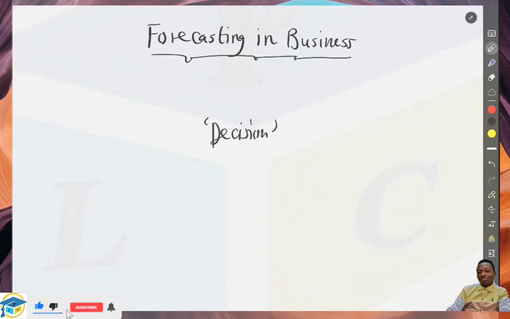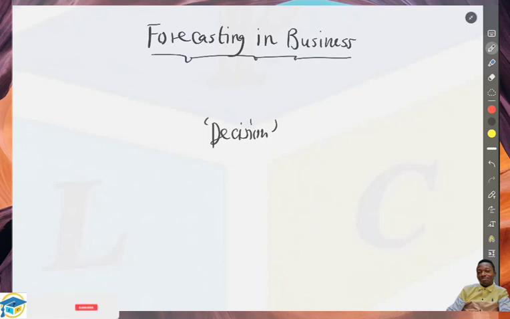And that has to do with making a quality decision now that will reflect the future success of the organization. Because remember, every business organization seeks to achieve a competitive edge within the market. So how you make decisions now that will affect tomorrow will determine the quality of your prediction for the future. So that is what we call forecasting.